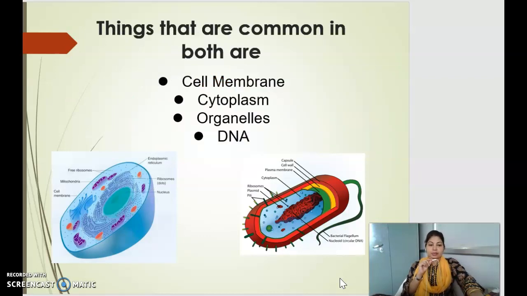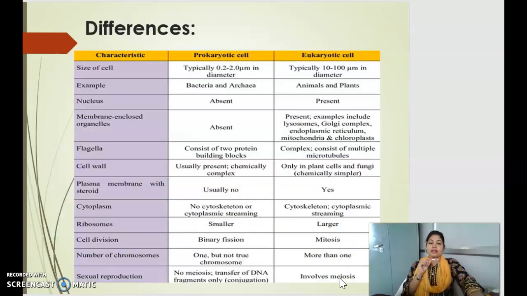The things which are similar in both the cells are that they have a cell membrane, cytoplasm, several cellular organelles, and DNA, but there exist lots of differences. In size, prokaryotic cells usually are 0.2 to 2 micrometer in diameter, while eukaryotic cells are 10 to 100 micrometer in diameter. The nucleus and membrane-enclosed organelles are absent in prokaryotes while they are both present in eukaryotes.